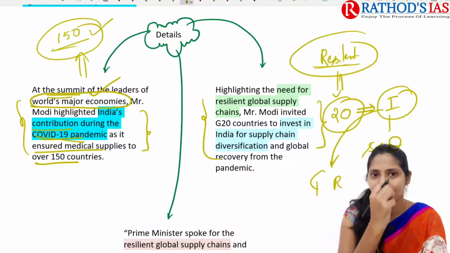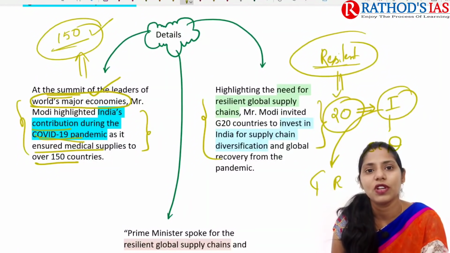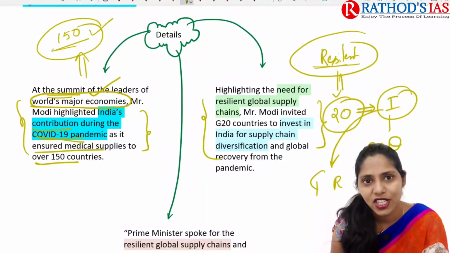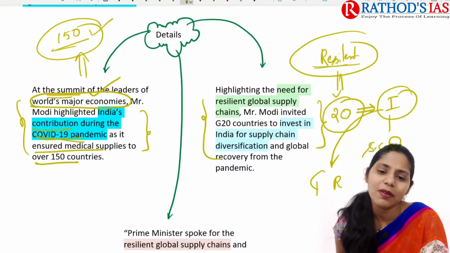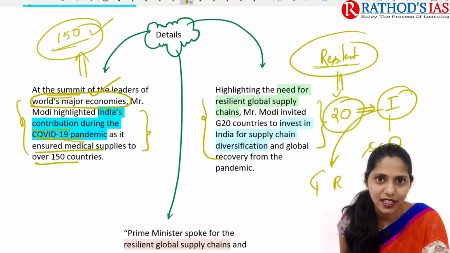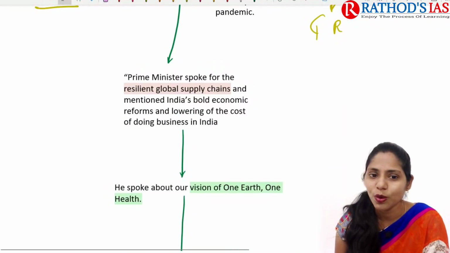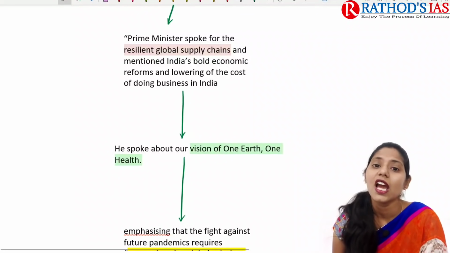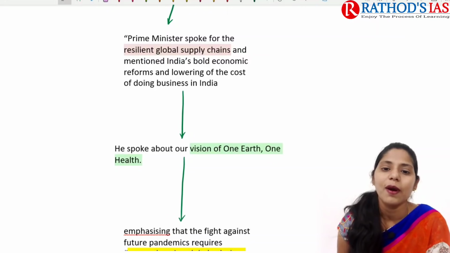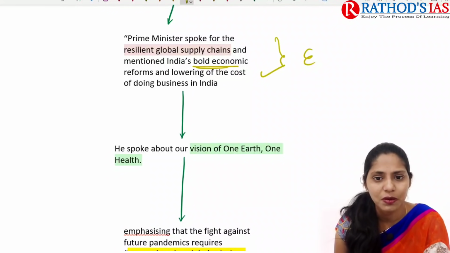So first, our Prime Minister highlighted that there is a need for resilient global supply chains, and the countries which are part of the G20 need to invest in supply chain diversification in India, and that will be very helpful to fight against and recover from this global pandemic. Furthermore, our Prime Minister also mentioned India's bold economic reforms, and also focused on ease of doing business, and that the cost of doing business in India is very low.